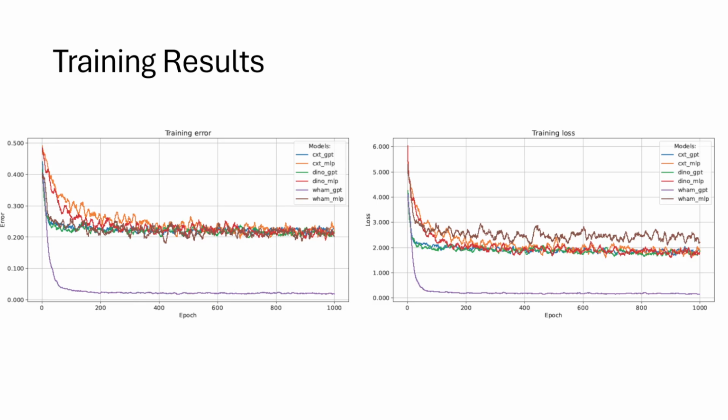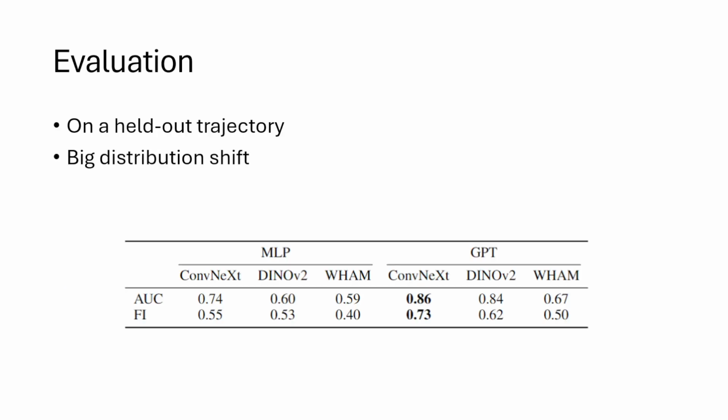When we train them, we see that out of the 6, WHAM GPT, the purple line, had the lowest training error and training loss. During evaluation, however, we saw that on both metrics that we used, AUC representing the similarities between the 2 trajectories calculated by dynamic time warping, and Fi representing the percentage of successfully followed trajectory before the first significant deviation, ConvNext, the model trained from scratch, performed the best.